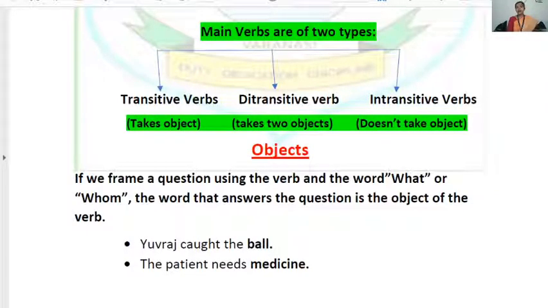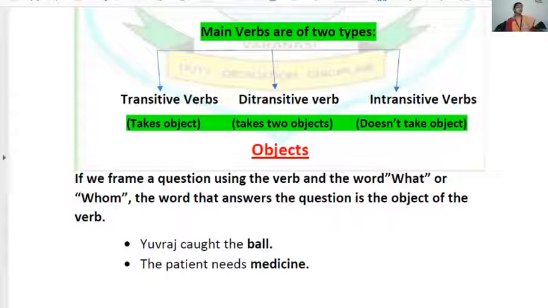The verb not taking an object is an intransitive verb. And as here we are talking about the main verbs, whenever ma'am is talking about transitive, ditransitive, or intransitive, I am talking about the main verb. Means the main verb taking an object is transitive. The main verb taking two objects is ditransitive, and the main verb taking no object is intransitive. So first of all, it is important to understand what is an object. Once I understand what objects are, it will be easier to understand transitive, ditransitive, and intransitive.